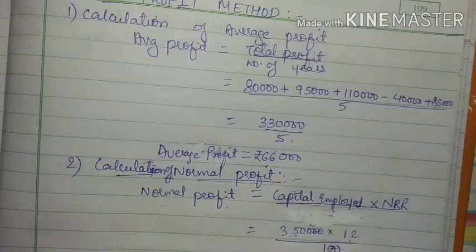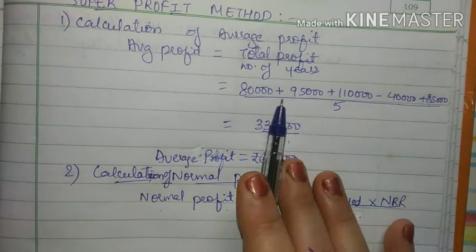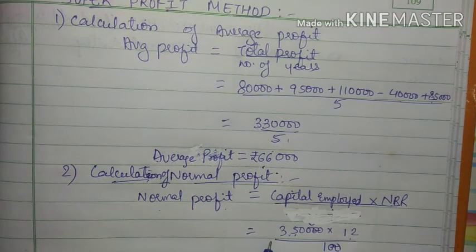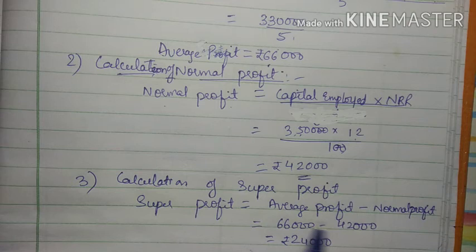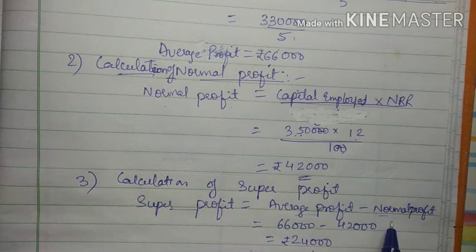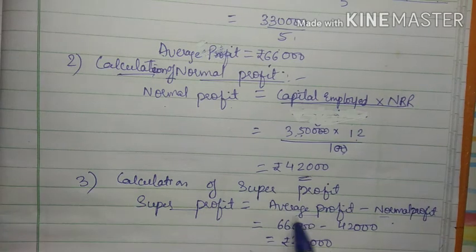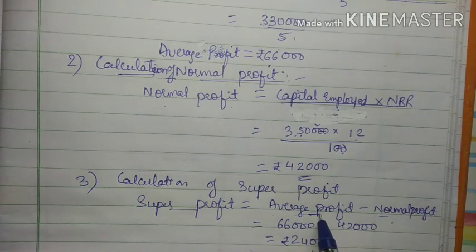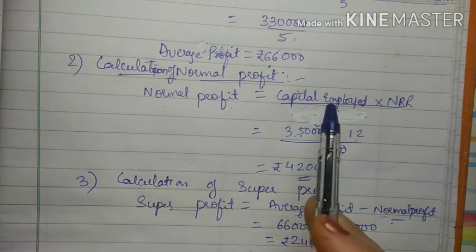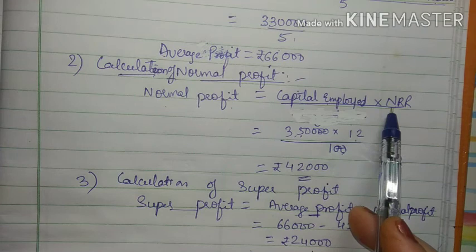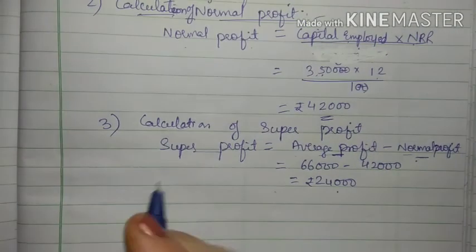Now the last step is to calculate the goodwill. See, first we have calculated the average profit, then we have calculated the normal profit. And what is super profit? It is difference between average and normal profit. तो अगर आप ये formula याद रखोगे, super profit is equal to average profit minus normal profit. So for calculating super profit, you have to first calculate average profit, then normal profit. And normal profit is nothing but capital employed into normal rate of return. Now we will calculate the goodwill.